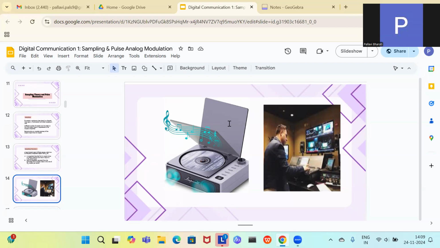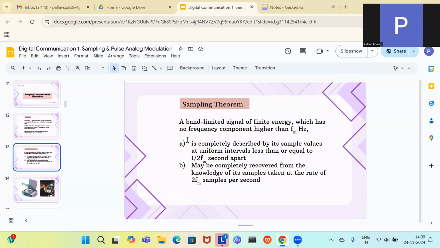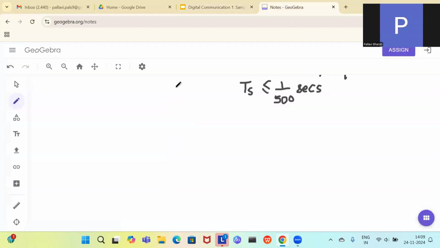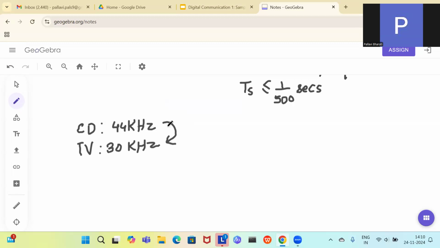So let us say the music that you have stored in your CD is playing at 44 kilohertz, and you want to broadcast it on a TV, which is, say, 30 kilohertz. Fine. So you want to broadcast it at 30 kilohertz. What you have to do is translate this frequency to 30 kilohertz. How can you do this?